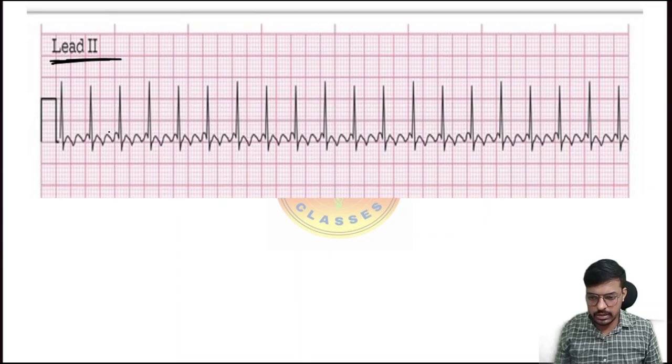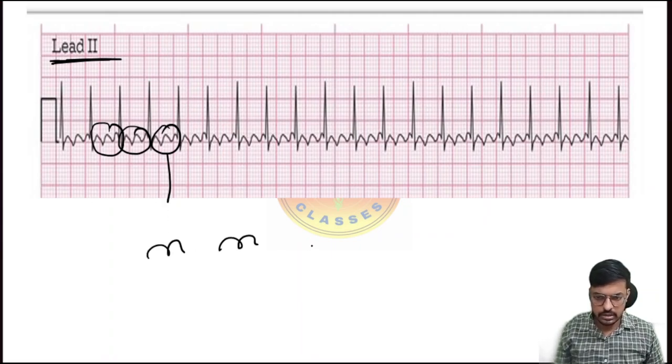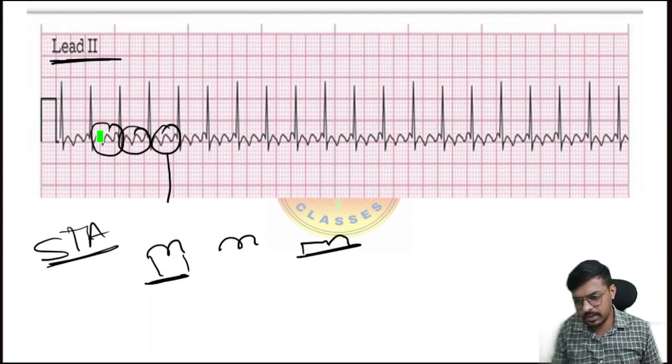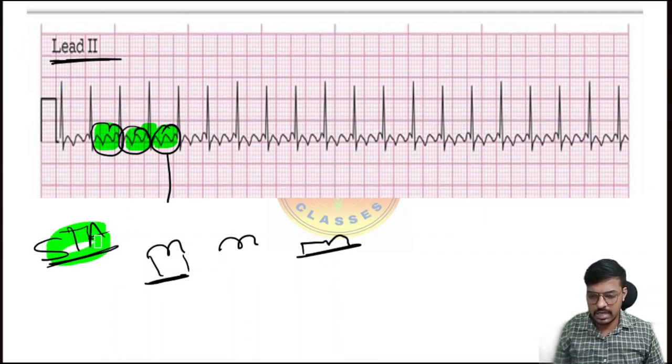Yes. So look at these particular waves. It is looking like teeth, right? Our tooth will be like this only, no? So this is what looks like teeth. We call this the sawtooth appearance. The sawtooth appearance of the P wave is classically seen in atrial flutter.